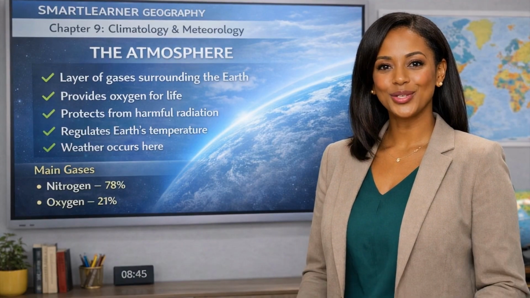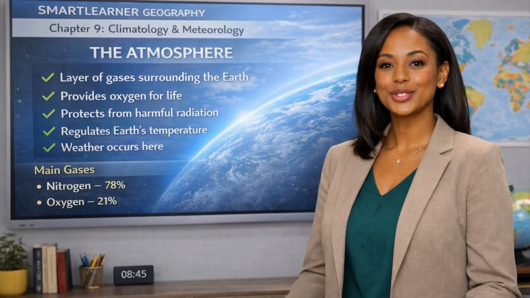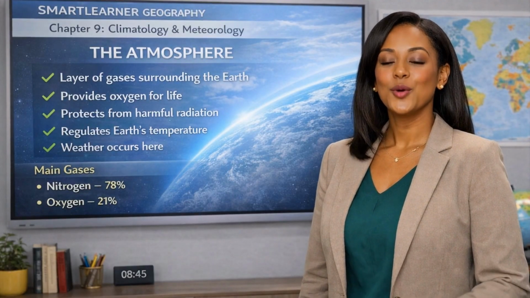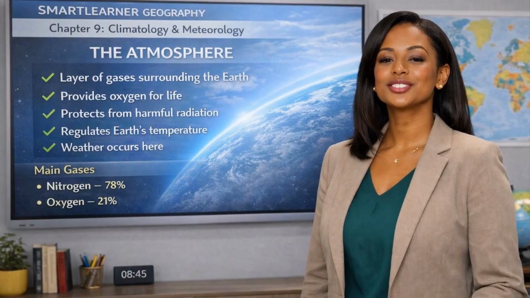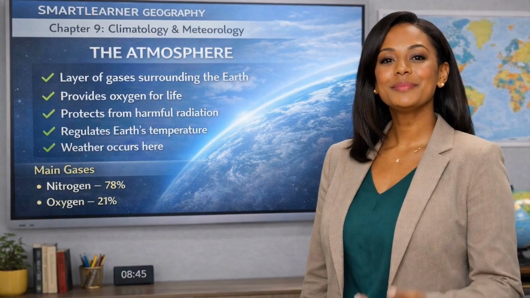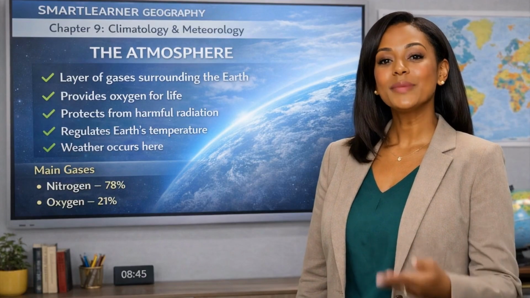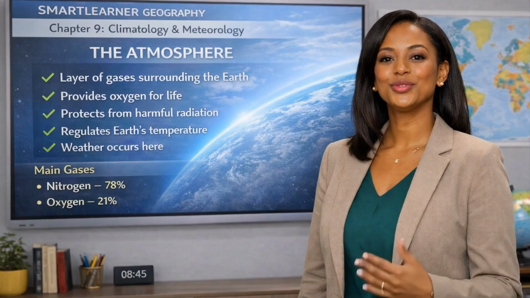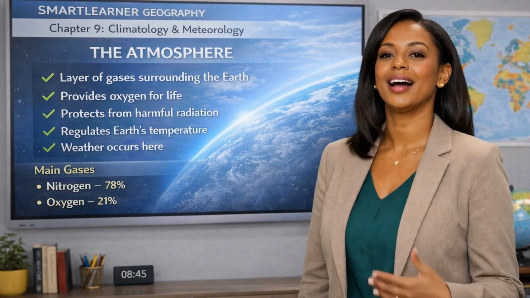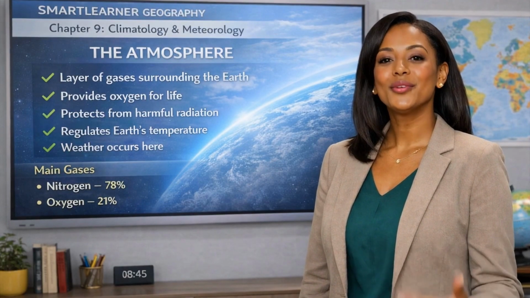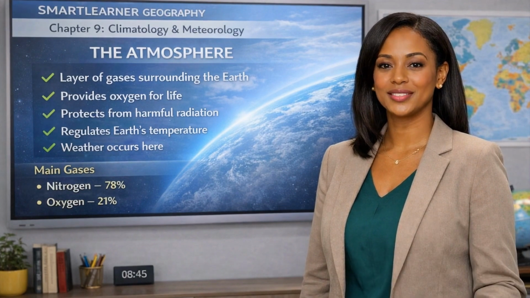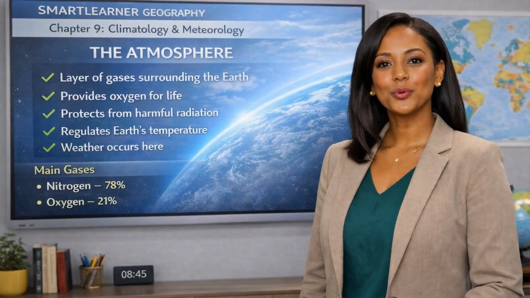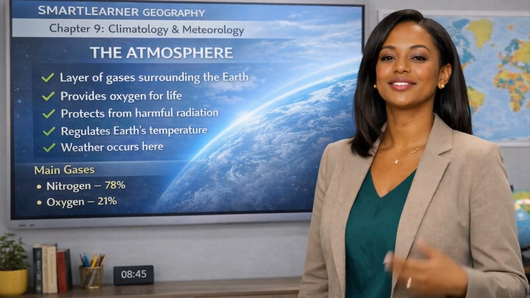Now let us briefly look at what the atmosphere is made of. Most of the air in the atmosphere is nitrogen, which forms about 78% of the atmosphere. The second major gas is oxygen, which makes up about 21%. The remaining small portion includes gases such as carbon dioxide, argon, and water vapor. Although these gases exist in small quantities, they play important roles in weather and climate processes. For example, water vapor helps to form clouds and rainfall.